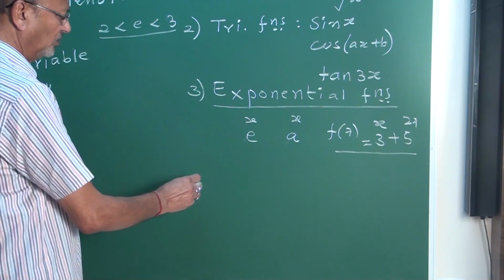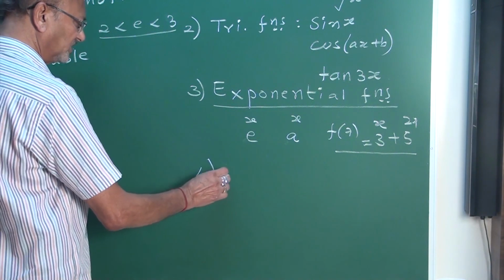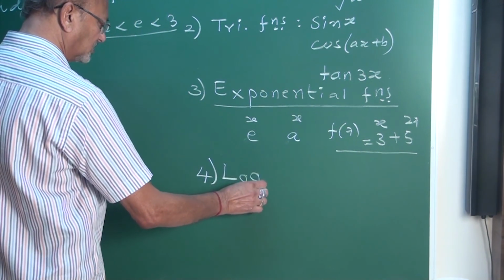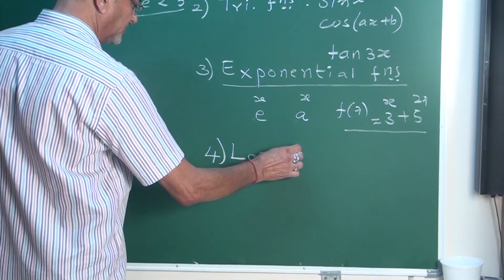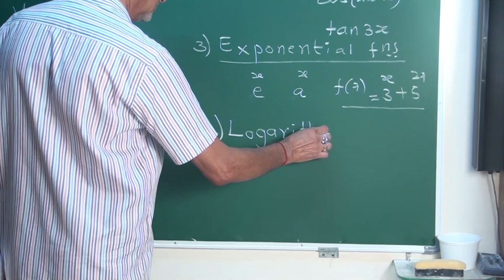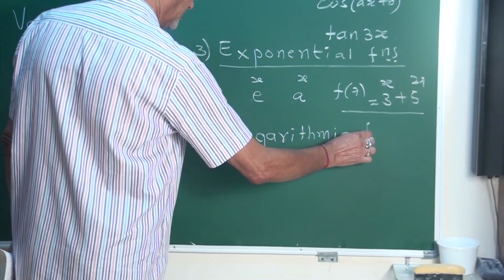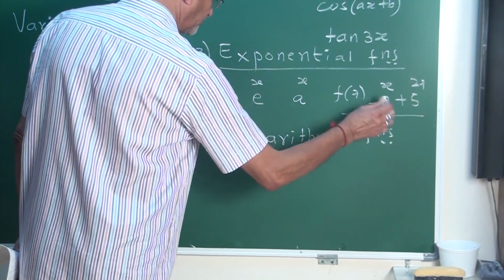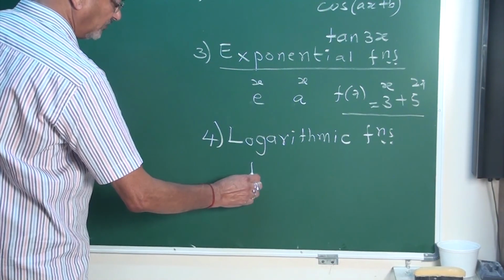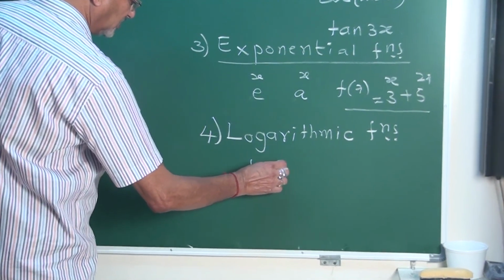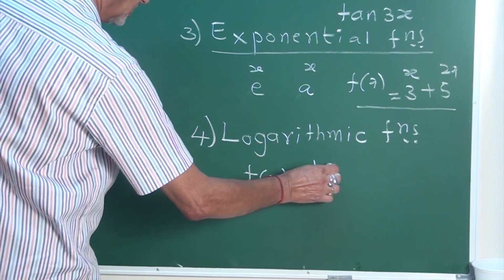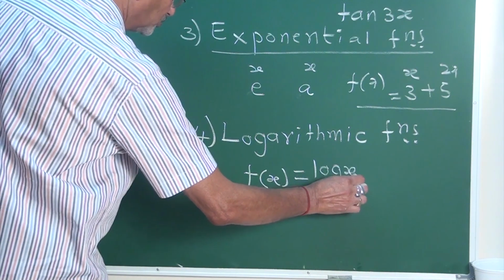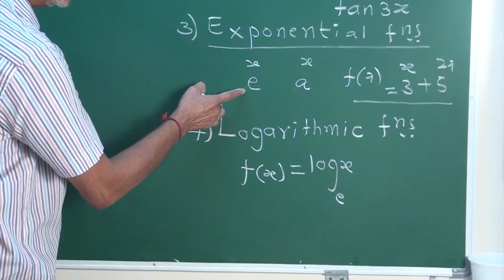Exponential functions. Fourth one is logarithmic functions. In this case, f(x) equal to log x to the base e, it is a fixed one.